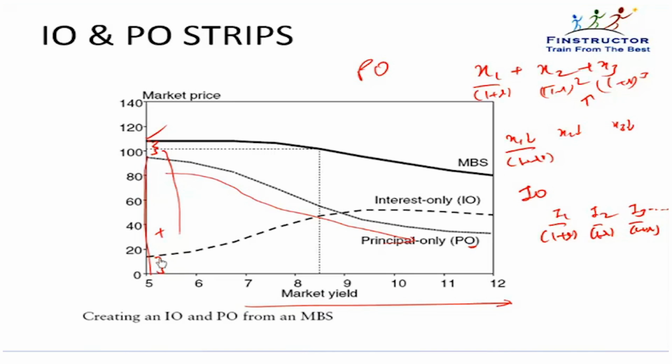As interest rates start to move up, the prepayments will reduce. If the prepayments reduce, the interest that I will receive will go up, because if more is outstanding, then the rate of interest is the same, but the same rate multiplied by higher outstanding principal because of lower prepayments. So the interest that I will receive will go up.